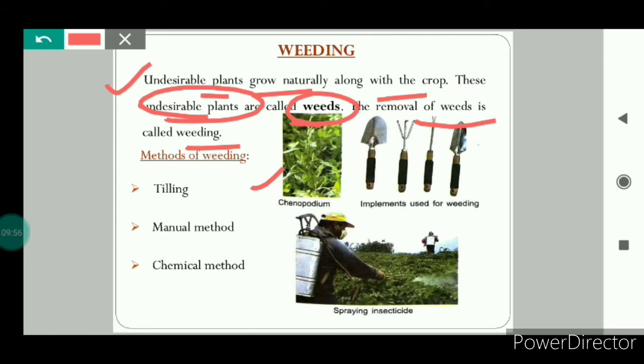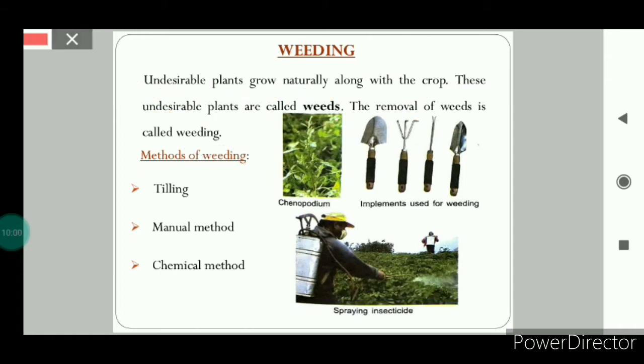So weeding is necessary. If we talk about the methods, the methods for weeding are tilling, which means plowing. The plowing before sowing the seed is done to uproot the weeds, or we can say to pull out the weeds. The second method is the manual method. Weeds can be removed manually, or with the help of the tools shown here.